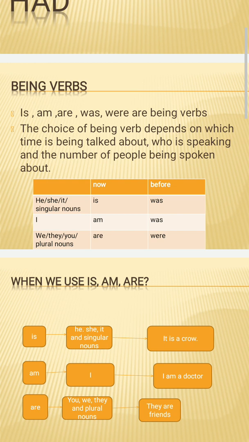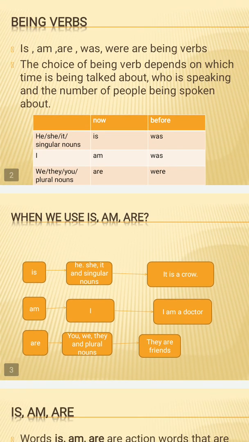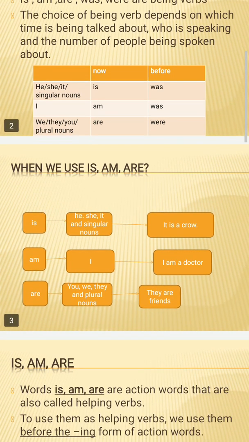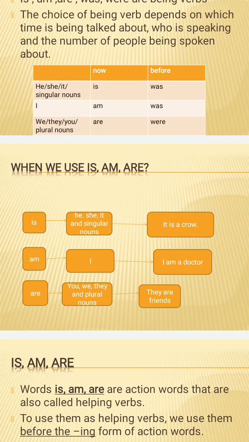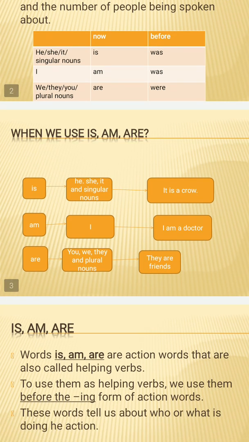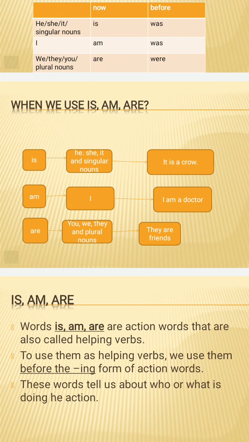Next, we will see when we use is, am, and are. Is, as I have already told you, is used with he, she, it, and singular nouns, like "It is a crow." Am is always used with I: I am a teacher, I am a doctor, I am a student. Are is used with plural nouns and you, we, and they, like they are friends, you are friends, you are a student, we are friends.